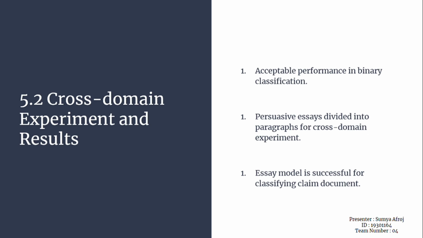Next part is the cross-domain experiment and results. We see that the models show acceptable performance in a binary classification setting. In the following, we analyze if this observation holds across domains or if information from another out-of-domain corpus can help. As the binary LG model achieved the best result during the previous experiment, we use this classifier for the cross-domain experiments. We work with paragraphs of persuasive essays as a comparative corpus.